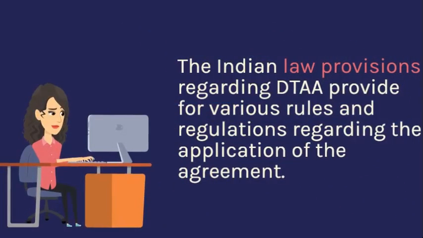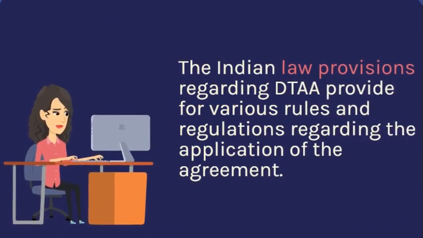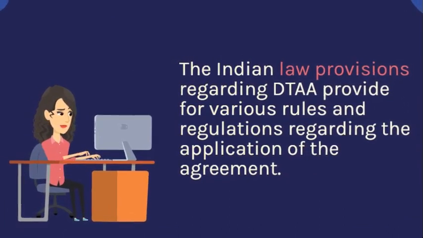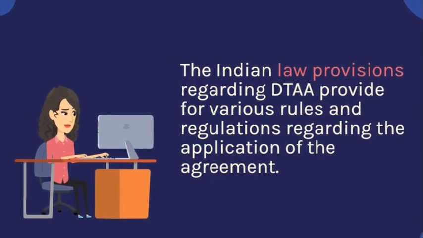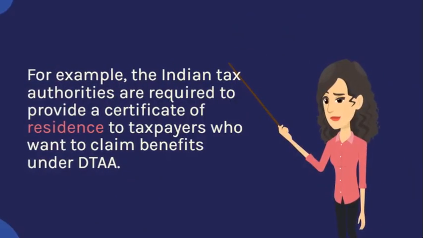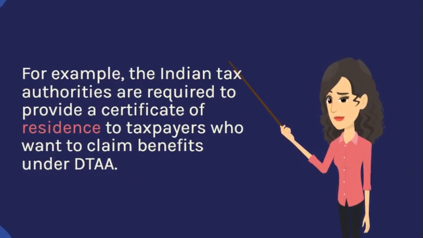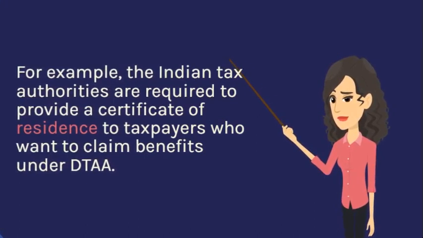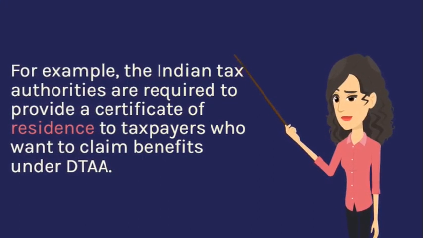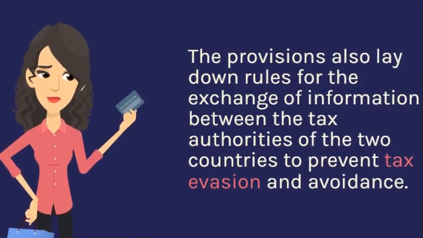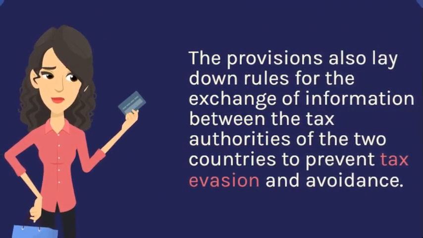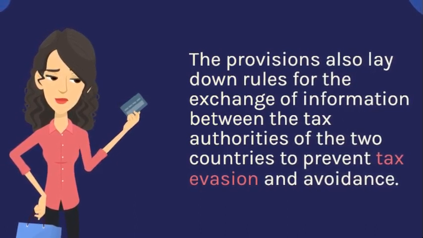The Indian law provisions regarding DTAA provide for various rules and regulations regarding the application of the agreement. For example, the Indian tax authorities are required to provide a certificate of residence to taxpayers who want to claim benefits under DTAA. The provisions also lay down rules for the exchange of information between the tax authorities of the two countries to prevent tax evasion and avoidance.